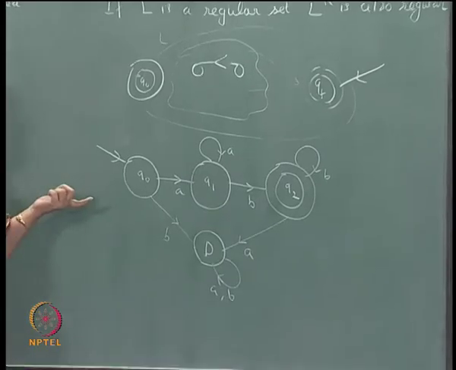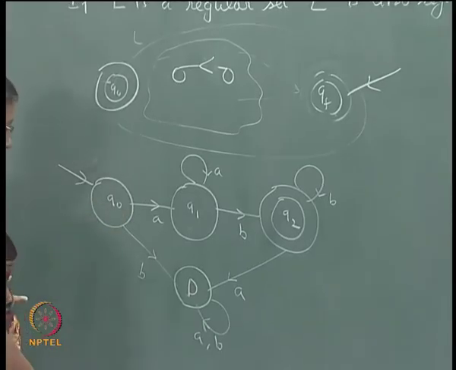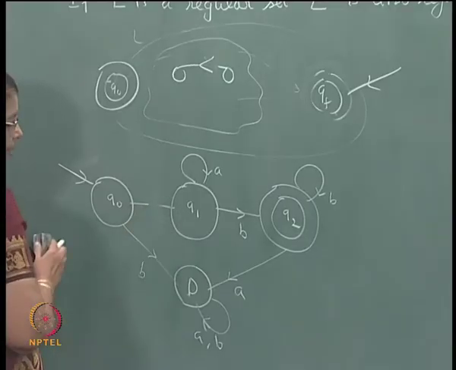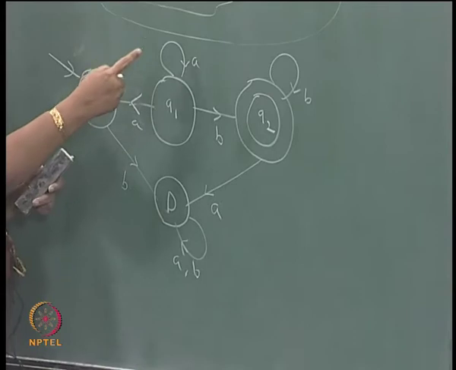Now, I want to convert this diagram so that it accepts b power m a power n. So, reverse the direction of every arc, self loop will be the same.